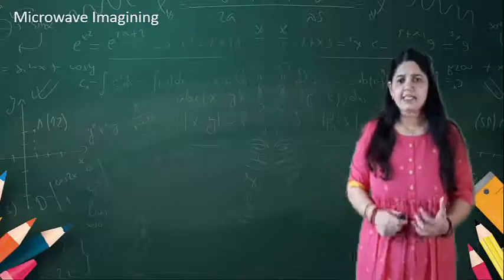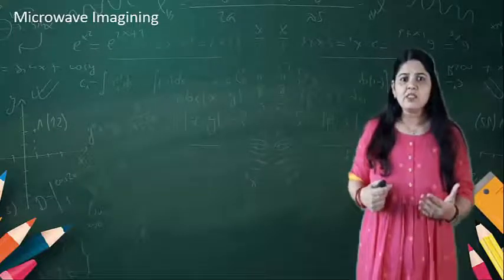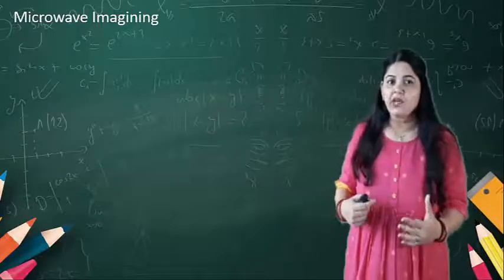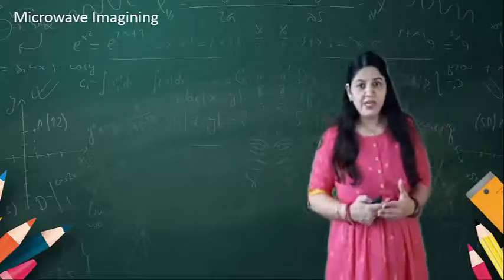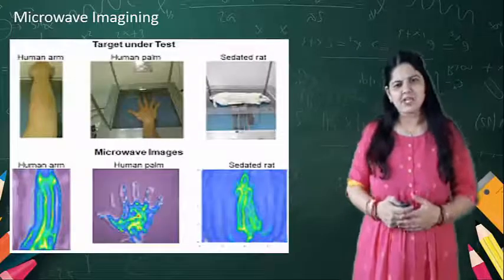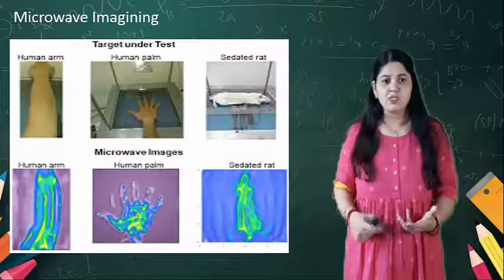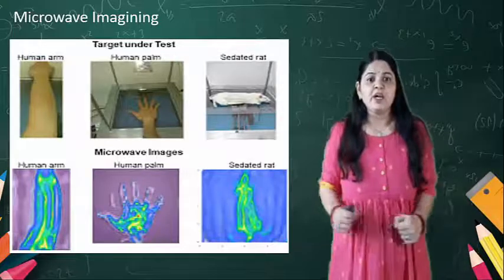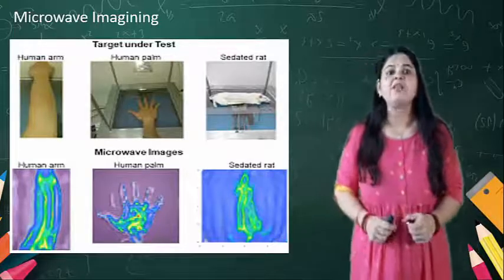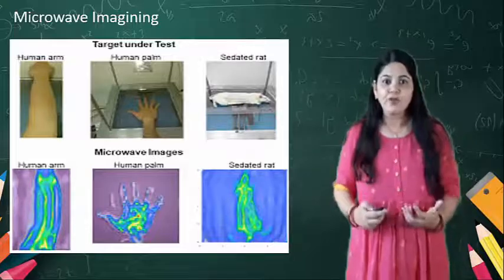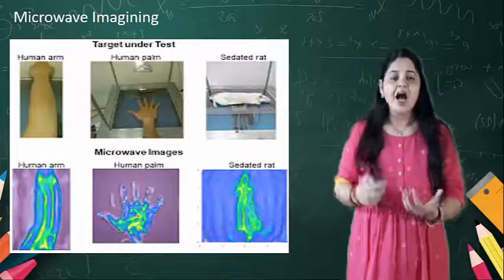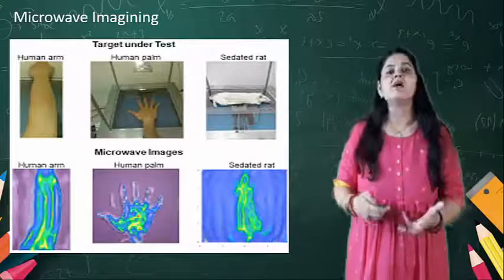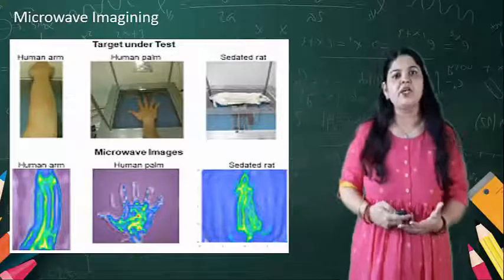As I said, the importance of all these MMIC fabrications is in microwave imaging. Microwave imaging is again the best application of the microwaves. Here in the diagram you can see a very good application of microwave imaging in the biomedical field, how microwaves can be used, and how they can detect a particular disease by the physical properties of the tissues.